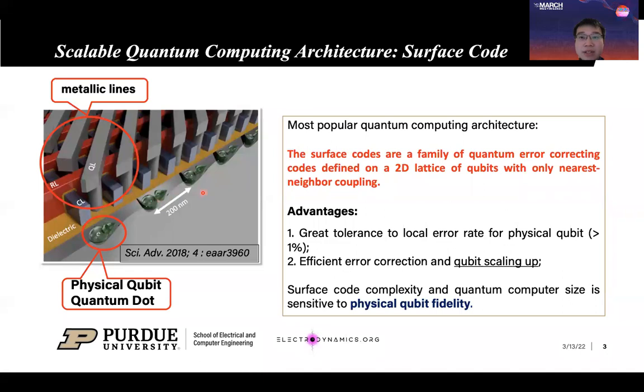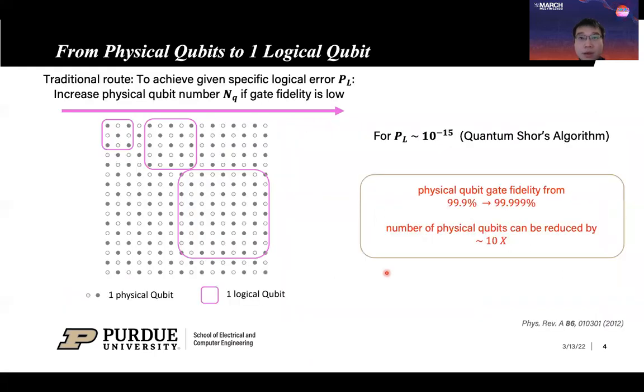Error correction has the advantage of large tolerance to local error rate for physical qubits. It is also very efficient in qubit scaling up. However, surface code complexity and quantum computer size is sensitive to physical qubit fidelity. We show the relation between error correction complexity and physical qubit fidelity more directly in the next slide.